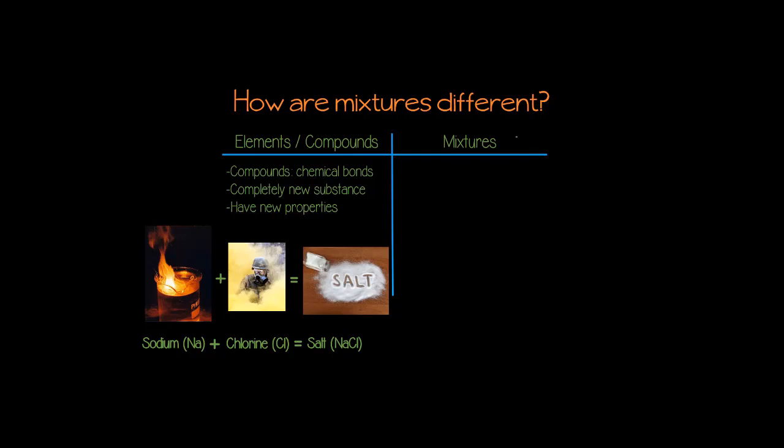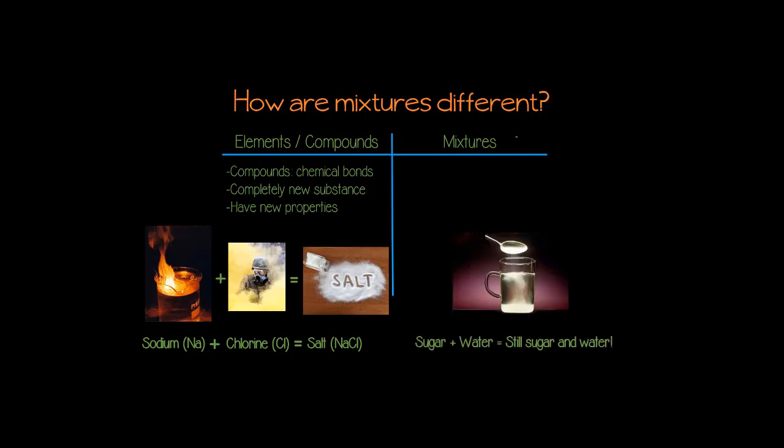But mixtures are different. If I combine water and sugar, there's no chemical bond happening. And that means that there is no new substance being created. I mean, yeah, we call it sugar water, but it's still just sugar and it's still just water.